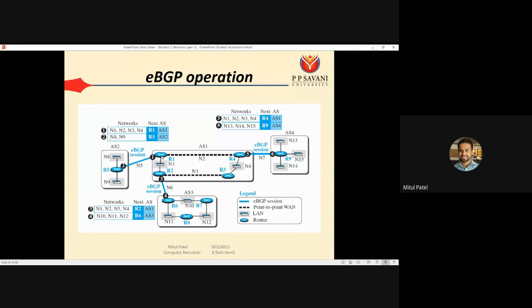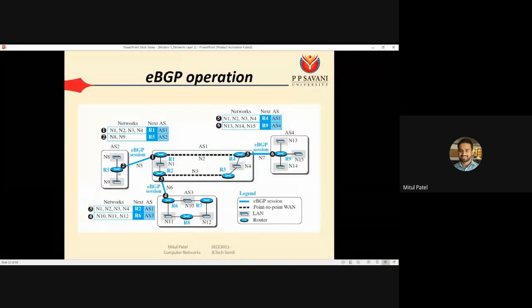Okay, R1 knows its own networks, that they are N1, N2, N3 and N4, and R5 also knows that its own networks are N8 and N9. So whatever R1 knows, it sends to R5, and whatever R5 knows, it sends to R1. So R1 knows that my networks are N1, N2, N3 and N4, my router is R1 and autonomous system is AS1. So this type of information is sent to R5.